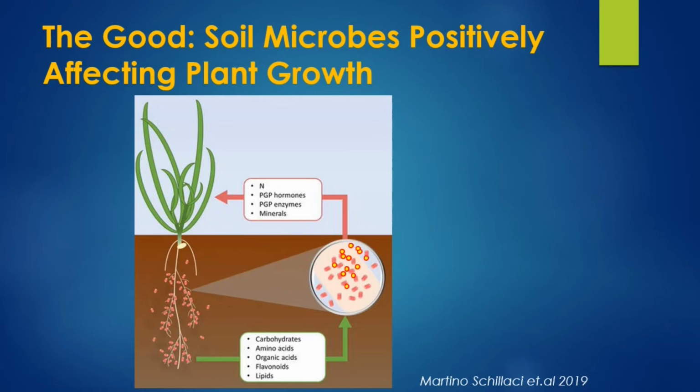Microbes sense these molecules and get attracted chemotactically towards the plant root, where they colonize and help in nitrogen fixation, synthesis of plant growth promoting hormones and enzymes, and recycling of dead and decaying organic matter so that the mineral nutrients are available for the plant.